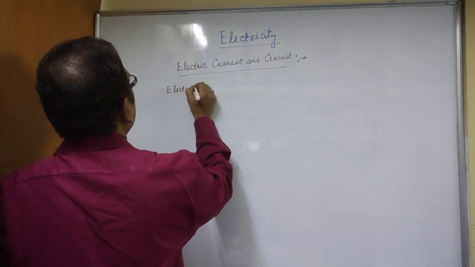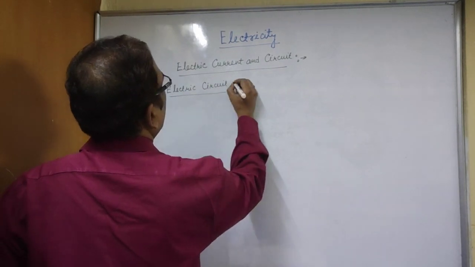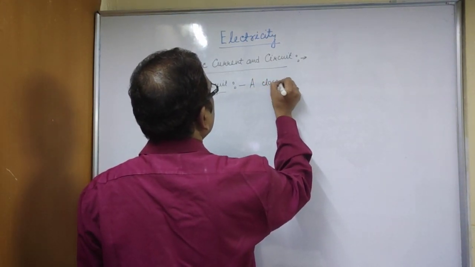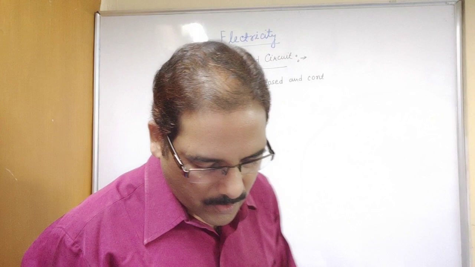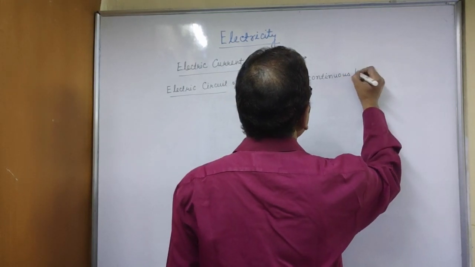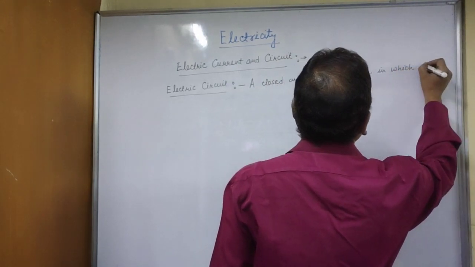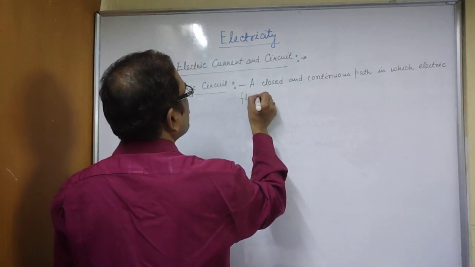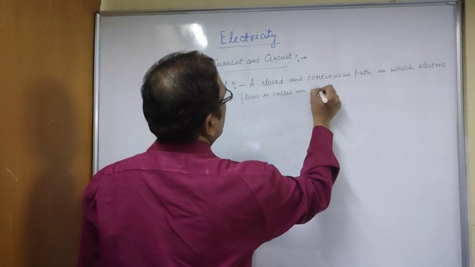Electric circuit. A closed and continuous path in which electric current flows is called an electric circuit.